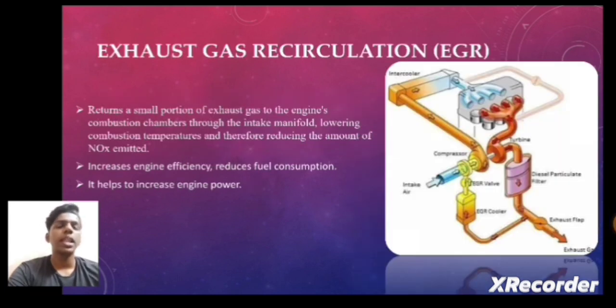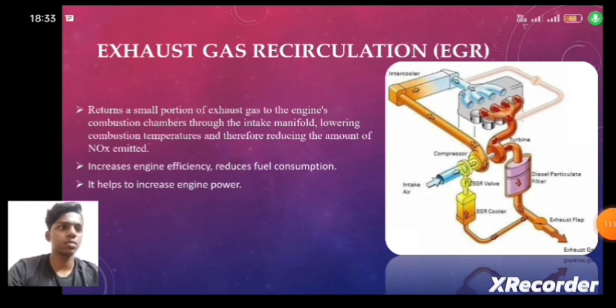The EGR system is known as the exhaust gas recirculation system. Now let's see the system in the picture. From the intake, air is passed to the intercooler. This system returns a small portion of the exhaust gas to the engine for combustion again after combustion.